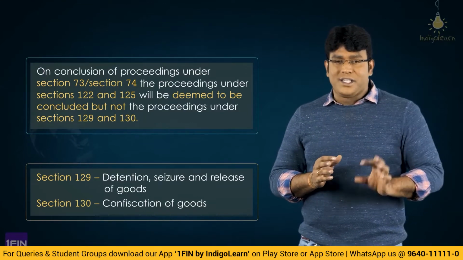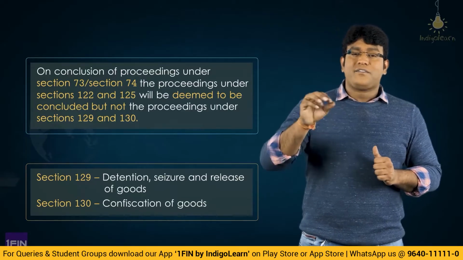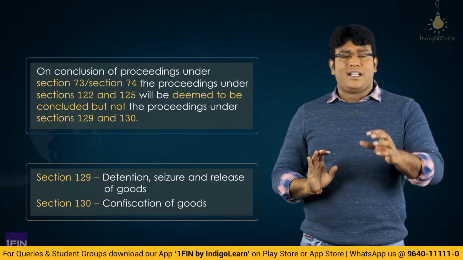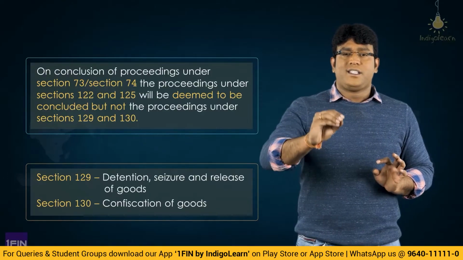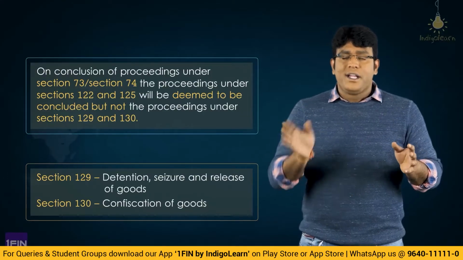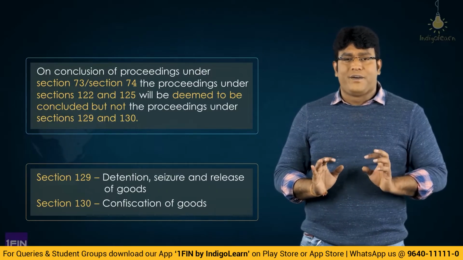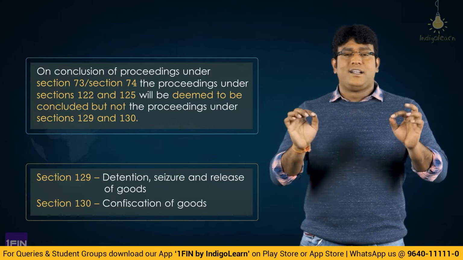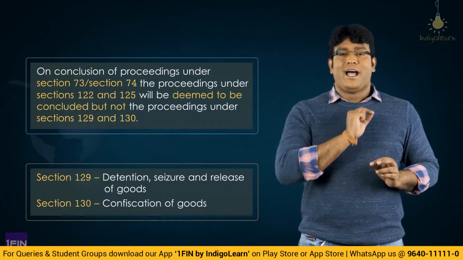So those sections will still continue to apply, will still hold good even after conclusion of proceedings under section 73 or 74. So if proceedings under section 73 or 74 are completed, then no further proceeding is taken up under section 122 or 125. However, proceedings under section 129 or 130 can still be taken up.